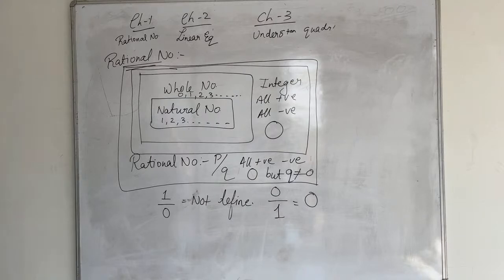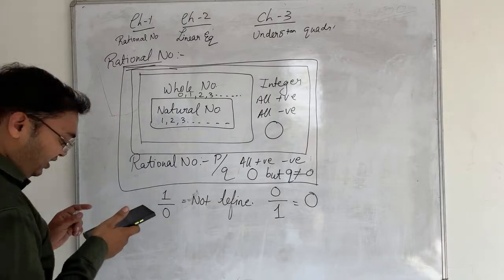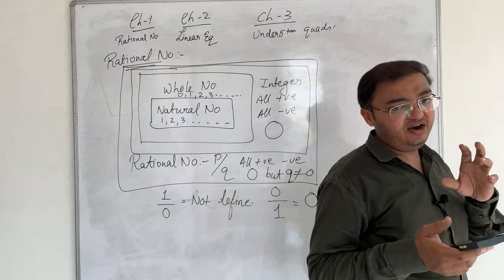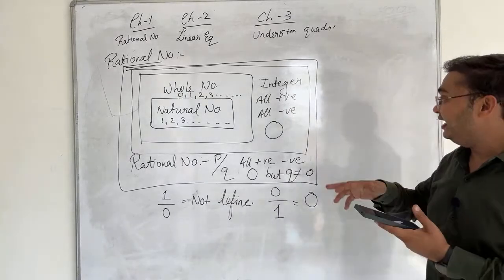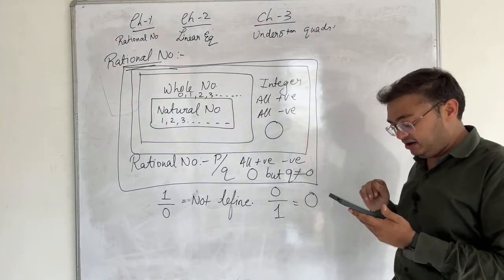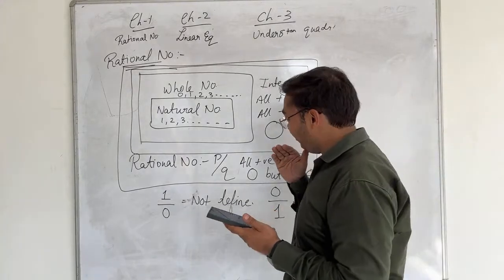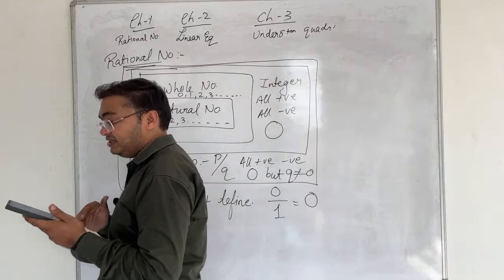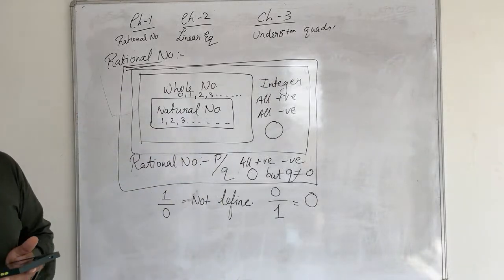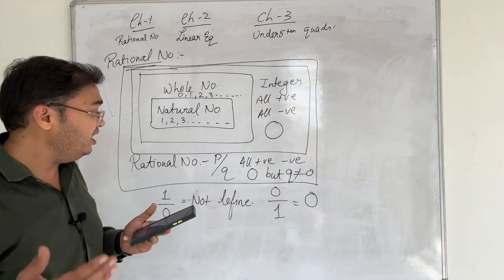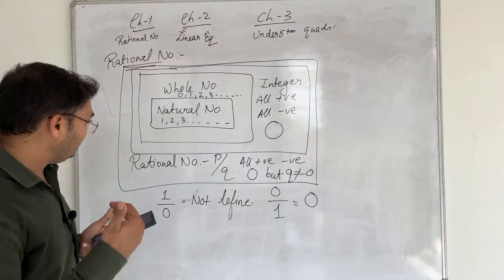I explained in the class also that decimals and fractions are not a part of integers. Why is it not a part? Because fractions come under rational numbers. So when I say that decimals and fractions are a part of integers, then definitely the answer is going to be no. One more question to you.